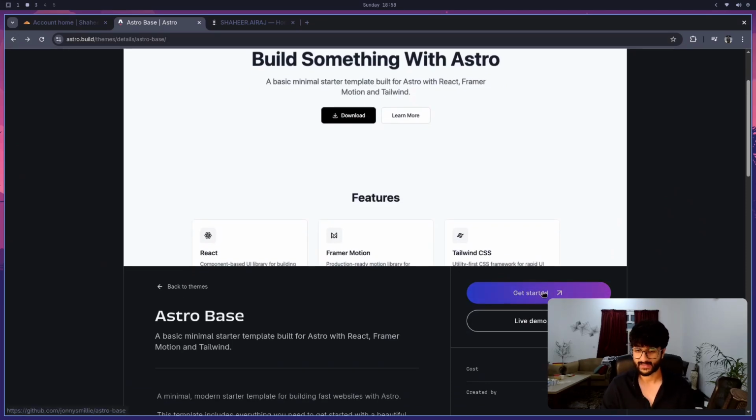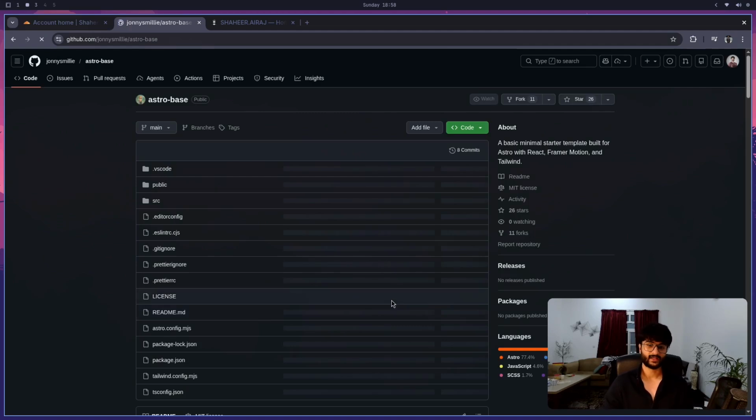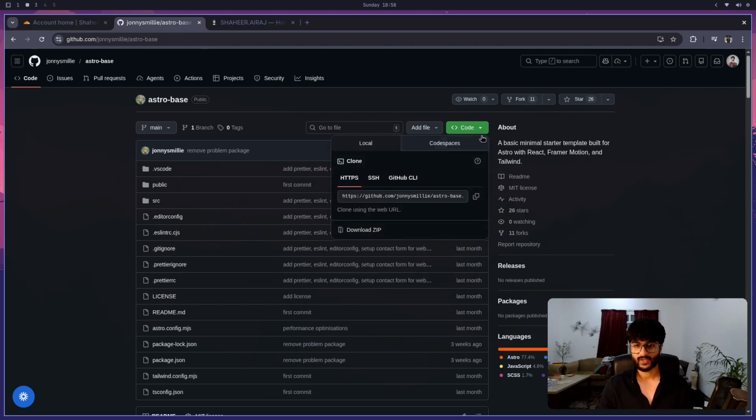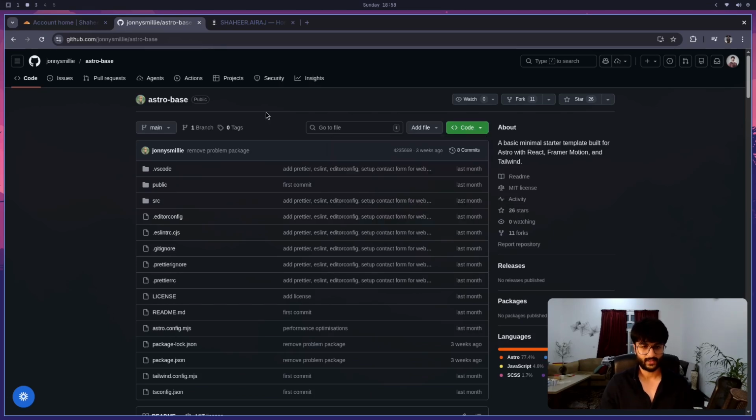So let's actually get started with this. Now, you're going to be using the terminal if you're following along with this. It's not going to be scary at all. We're going to be using very basic natural language as much as we can. But essentially, this is where the template exists. These are all of the files that we will need for the website. I can just copy this URL if I hit that green button. Now I'll have to copy this project down to my local machine.